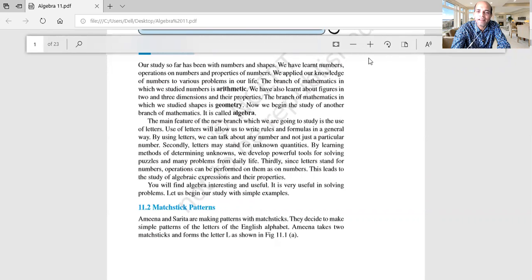And the numbers are represented by letters. That's why we call them literal numbers, or literals. Please remember, literals means we use letters instead of numbers to get the answer. That is called literals or literal numbers. It is not given in some books, so make a note of it. So we use both literals and numbers.